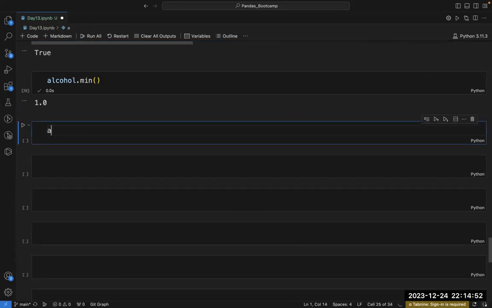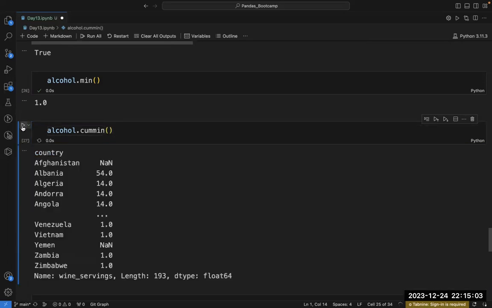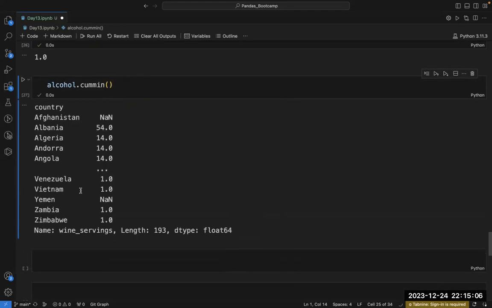Now, if I write alcohol.cummin, what will I get? Let's calculate. Can you see? Let's say I am at Afghanistan. So it is not fine. After that, Albania. So it is giving me the minimum value till here, since this is the only value till here.